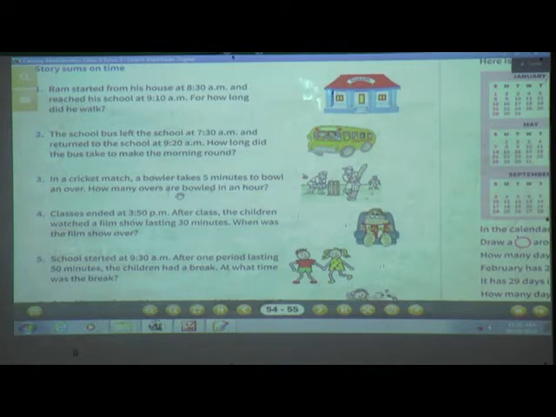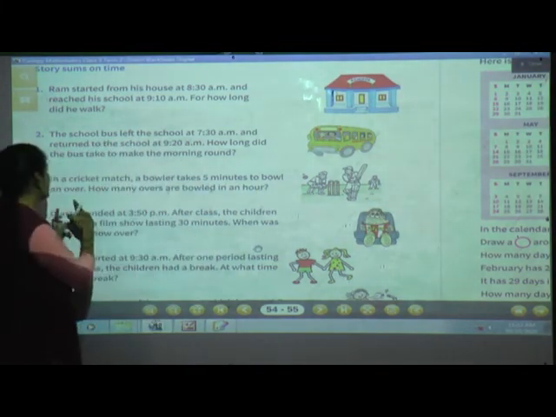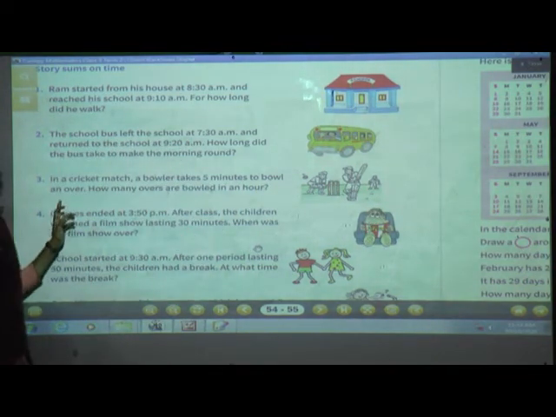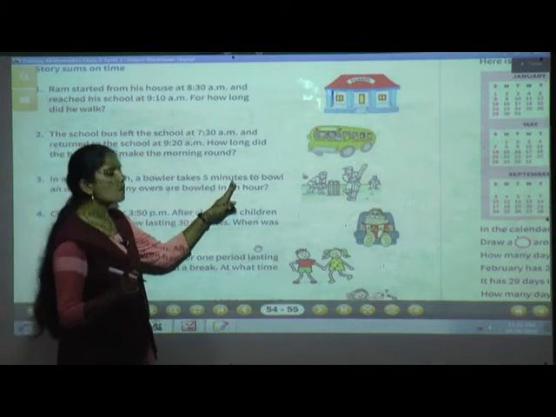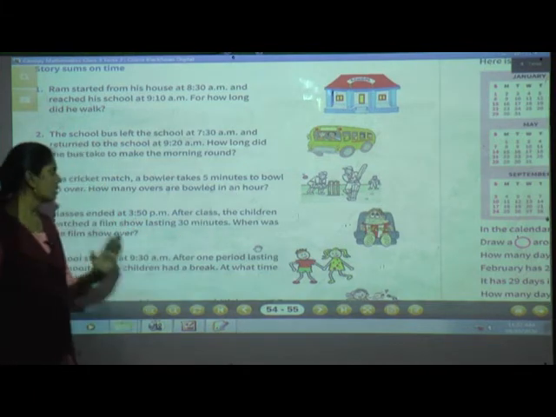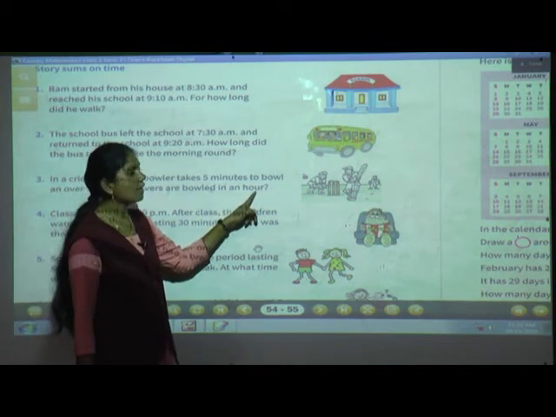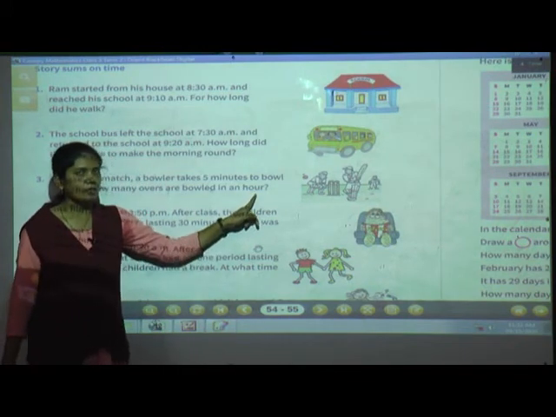So first, what do you have to do? In 5 minutes, 1 over. What is that given to us? In a cricket match, a bowler takes 5 minutes to bowl an over. Means for 1 over he takes 5 minutes. And the question is, how many overs are bowled in an hour? Okay, so what will we do?